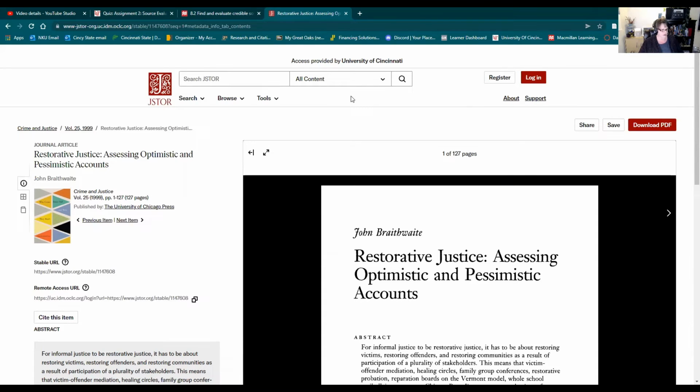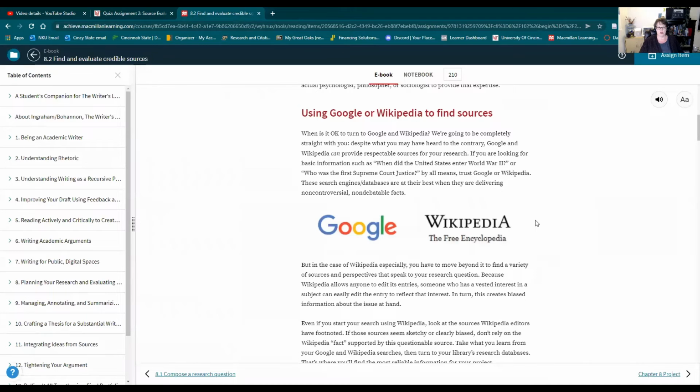Project Muse is another one. These are all databases that have tons and tons of academic, literary, and other kinds of journals, as well as sometimes books too. So it's really pretty nifty. So that's JSTOR. What else do I need to show you?